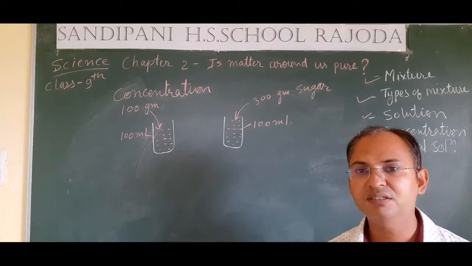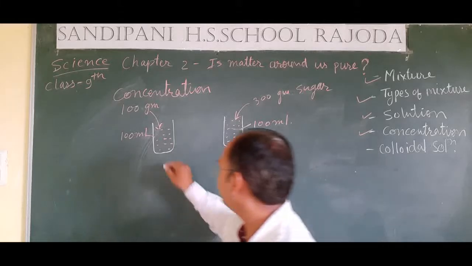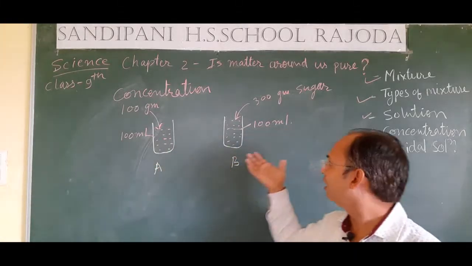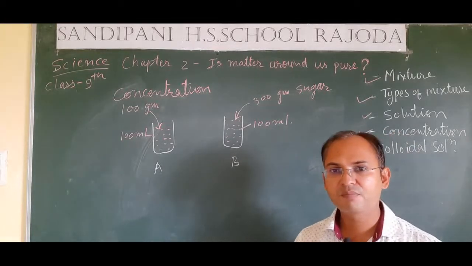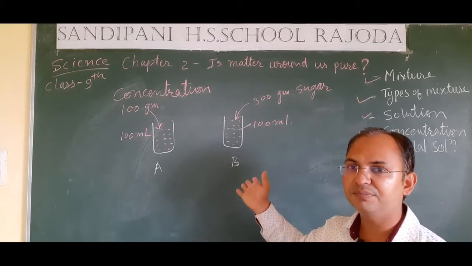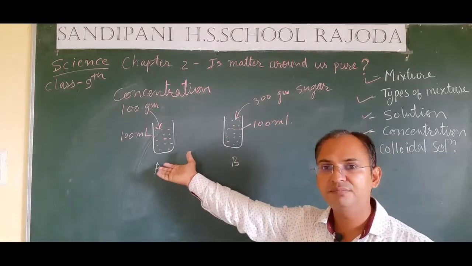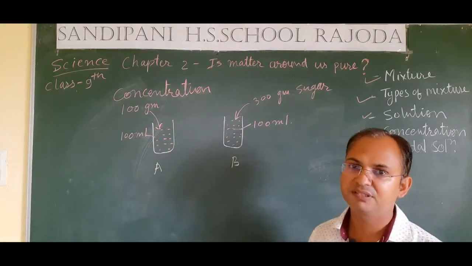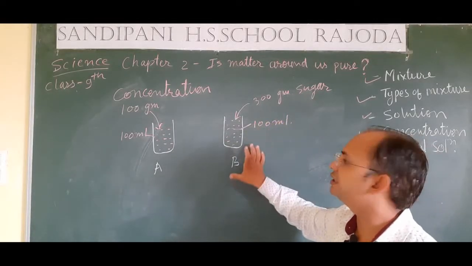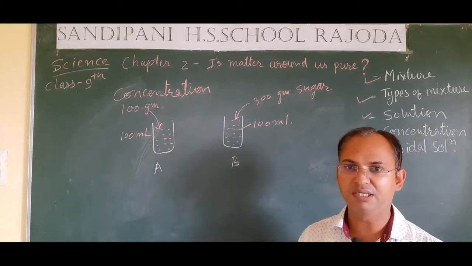If we test the water, which will be more sweet, A or B? The amount of water is the same in both glasses, but the amount of sugar that we added is different: 300, more sugar, in glass B, and only 100 gram, less sugar, in the first glass. So we can say that the sweetness of the water of glass B will be more as compared to A.